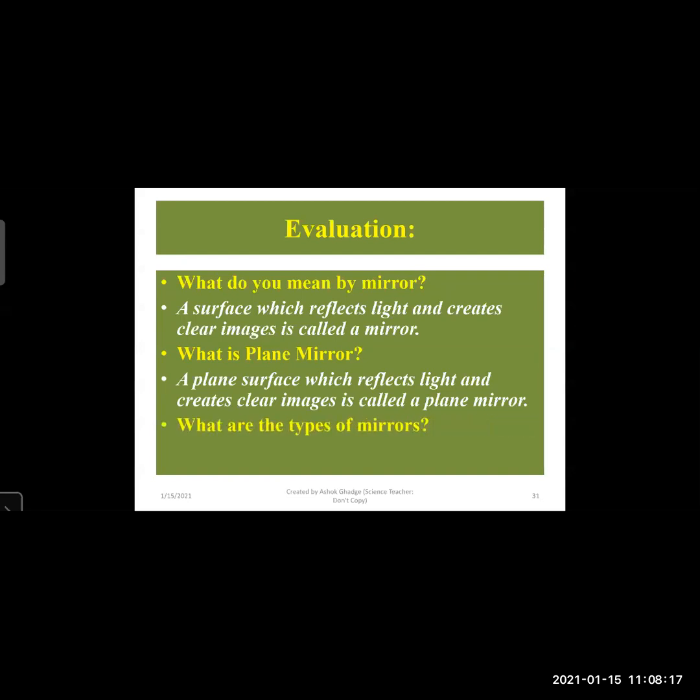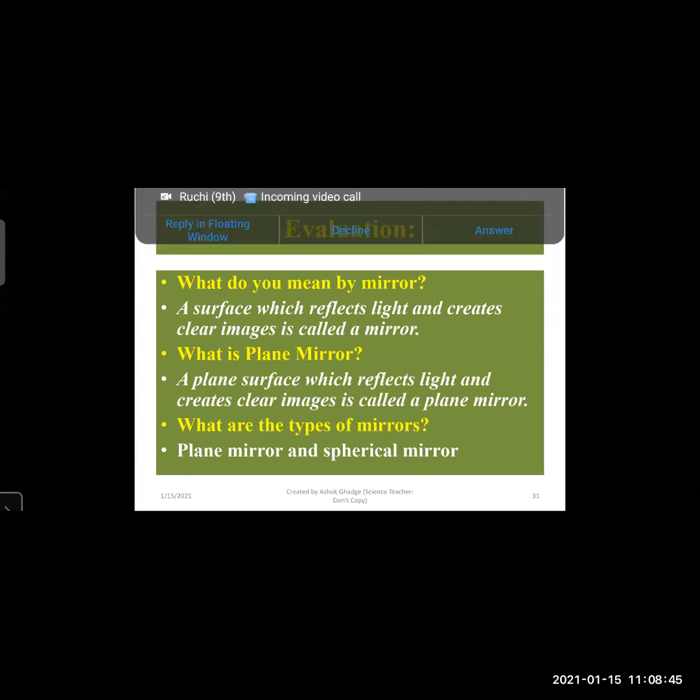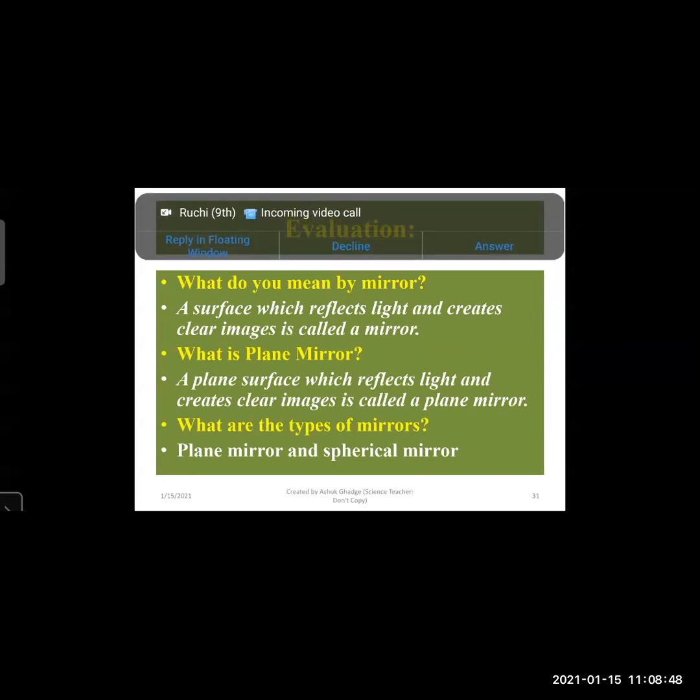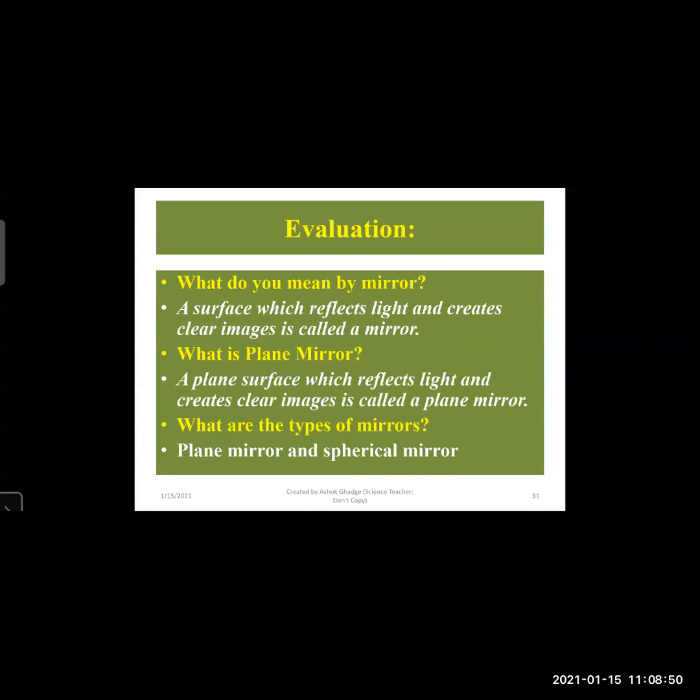What are the types of mirrors? There are two types of mirror. First is the plane mirror, which is made up of plain glass which is coated with aluminum or silver coating, and to protect the silver or aluminum coating, lead oxide is coated. And second is the spherical mirror. Spherical mirrors are again of two types. First is the concave mirror and second is the convex mirror.